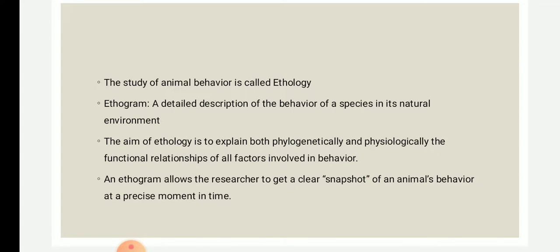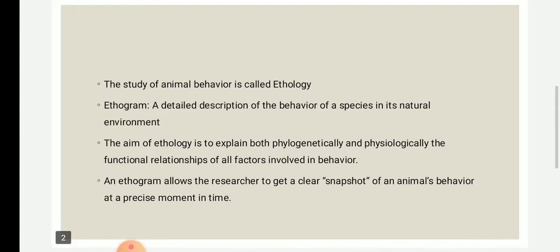This ethogram is constructed by observing and recording all the activities a particular animal performs. You can consider any animal that is found nearby, like in your surrounding. It can be your pet also. You just need to record the details or the activities your animal performs for a particular period.